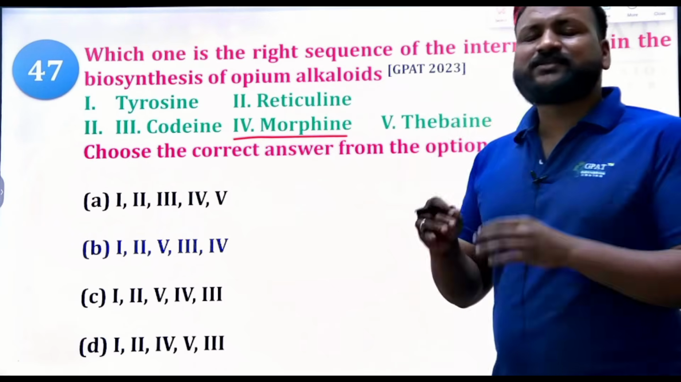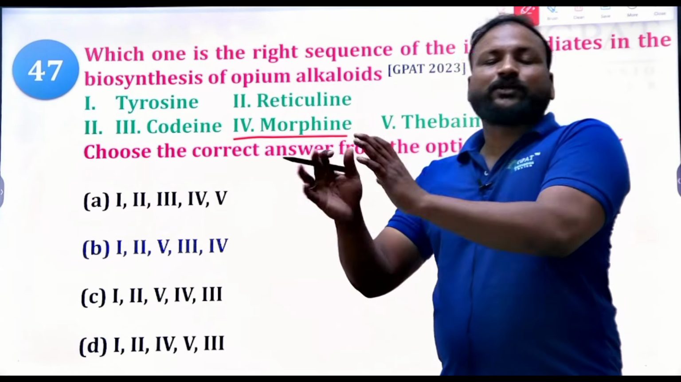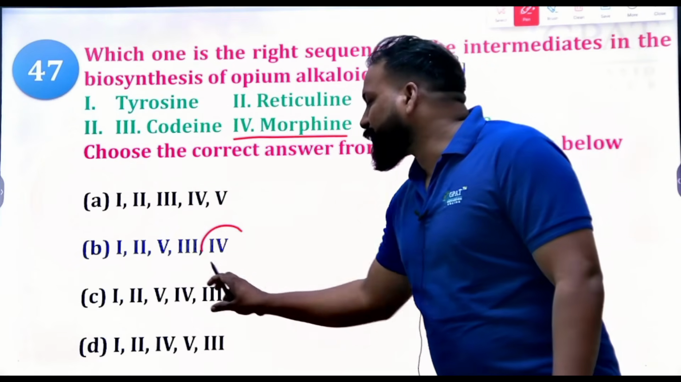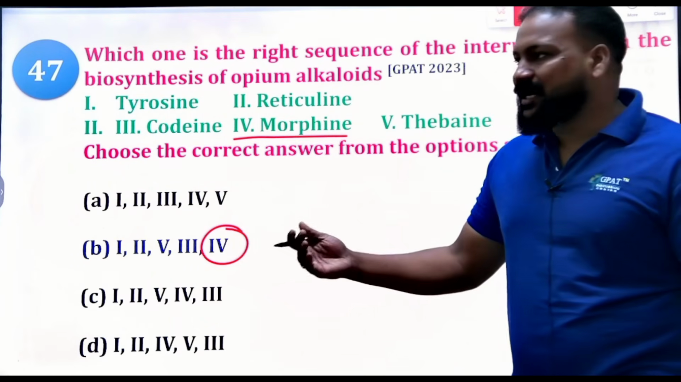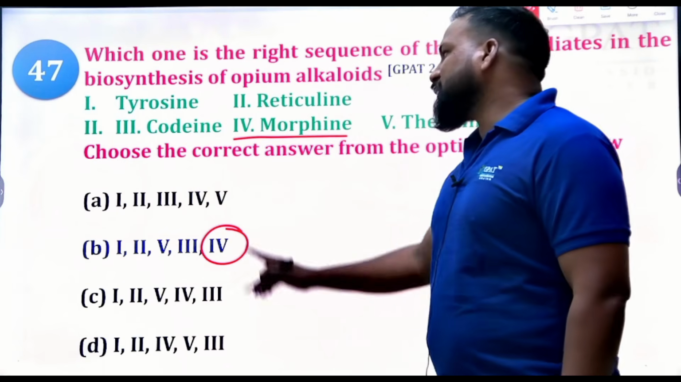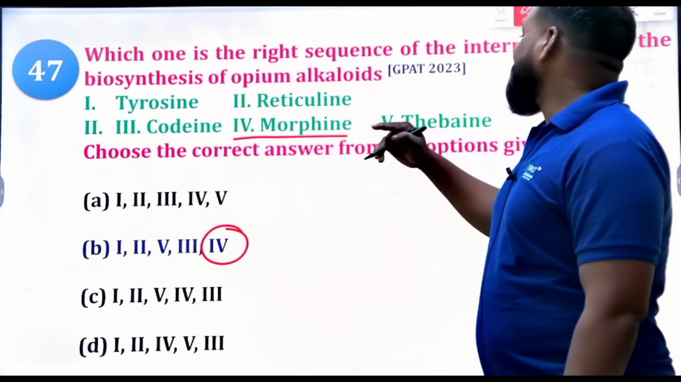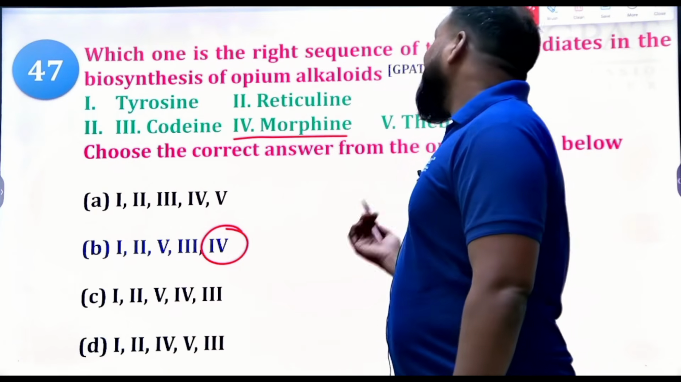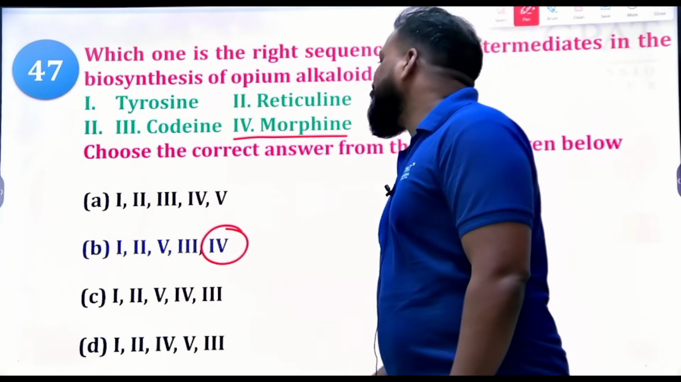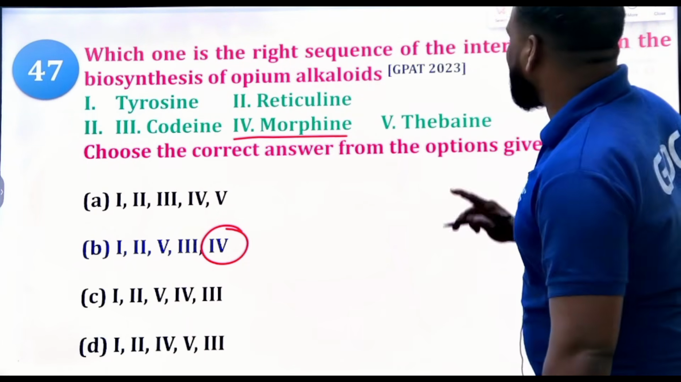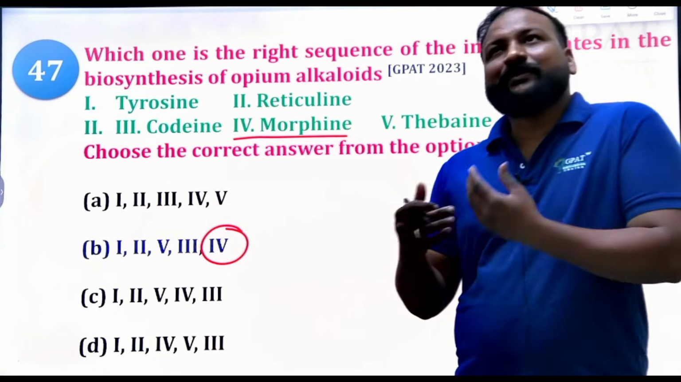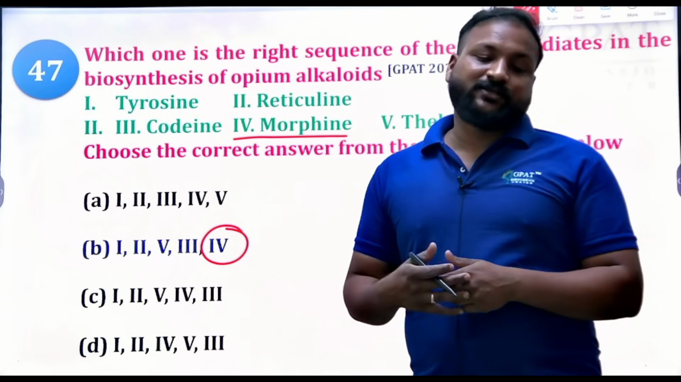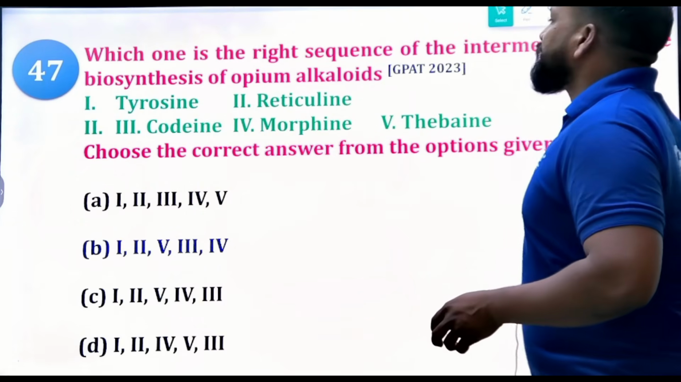So morphine is the end product, the chief constituent. Chief means the end product and the active constituent. So obviously morphine is the chief constituent here, and it must be the last in the sequence. So option B: firstly tyrosine, then reticuline, then thebaine, then codeine, and then only we are going to get morphine. So that will be the right answer. Say opium, and immediately you should say morphine, the end product. That is how we need to apply the smart strategy. Now moving to the next question.